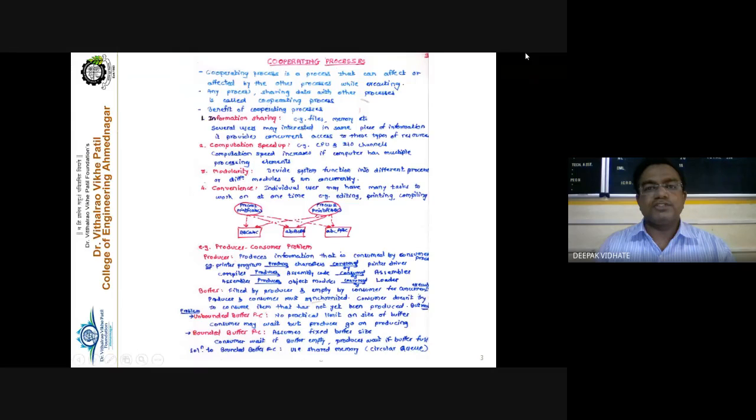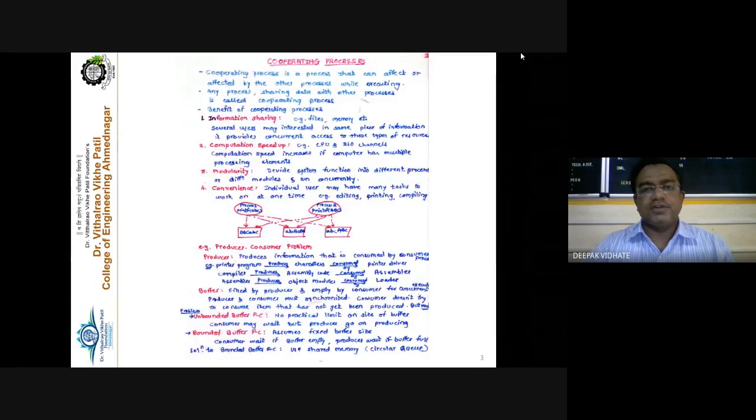A cooperating process is a process that can affect or get affected by another process while executing. So any process sharing data with another process is called a cooperating process. The meaning is that if multiple processes are running in the system, and they want to execute successfully, there must be cooperation between them. Without cooperation, 100% execution is not possible for the process.